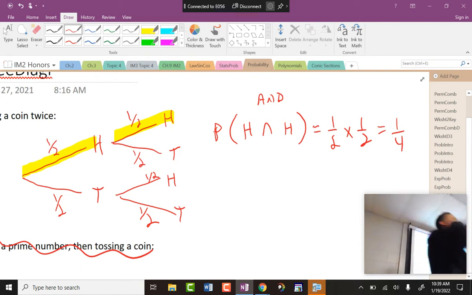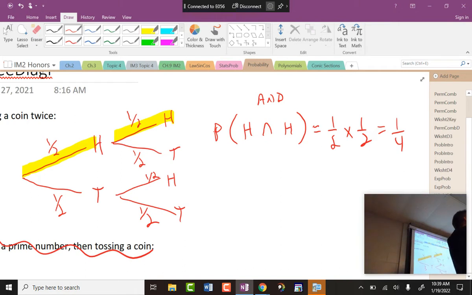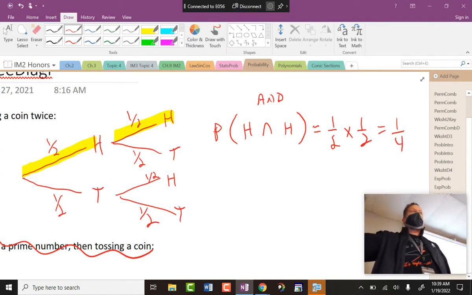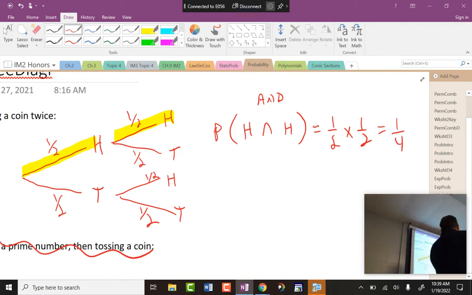You know what's funny? Let's see if you can answer this in 3, 2, 1 seconds. What's the probability of flipping a coin and getting heads, and then flipping the coin and getting tails on the second one specifically? 3, 2, 1, go. It's the same. It's a 1/4, because it's a 1/2 chance and then a 1/2 chance, because I'm being specific about what happens on the first and the second.